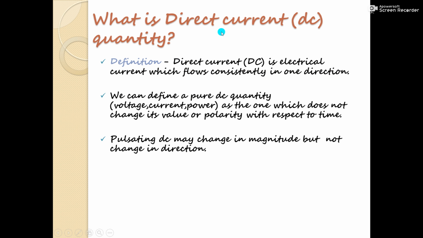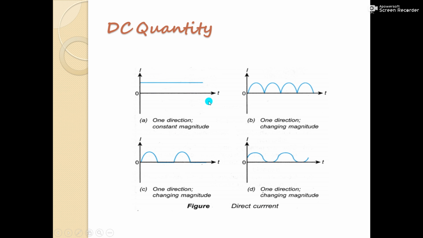Let us see what DC current or direct current is. Direct current or DC is electrical current which flows consistently in one direction. We can define a pure DC quantity, may be a voltage, current or power, as the one which does not change its value or polarity with respect to time. There is a pulsating DC as well. That pulsating DC may change in magnitude but not change in direction. So here is the waveform representation for pure DC, and figure B, C, D shows the pulsating DC, in which you will see there is one direction but there is a change in magnitude.